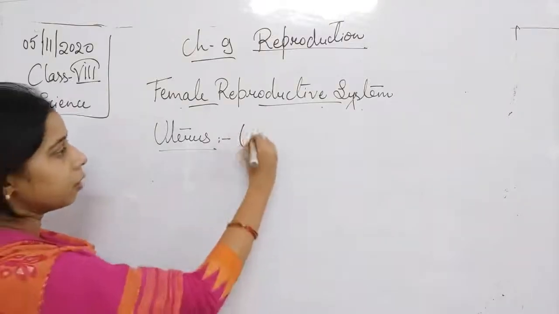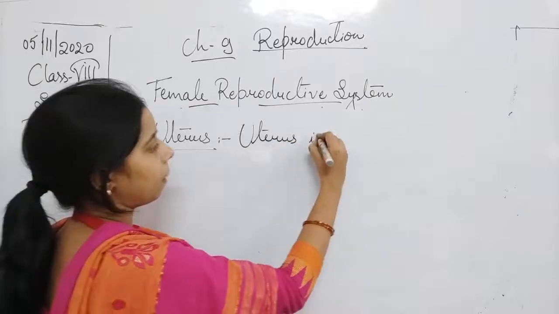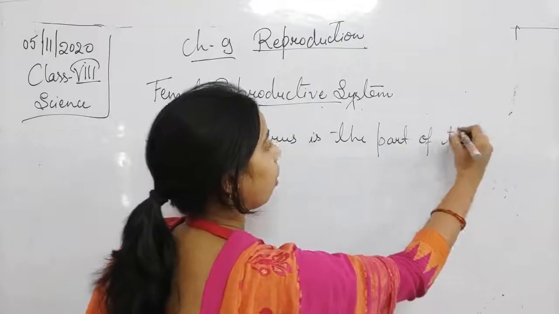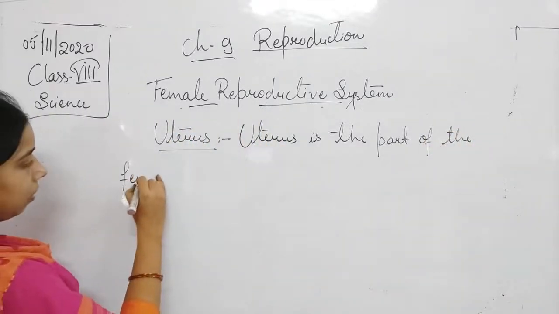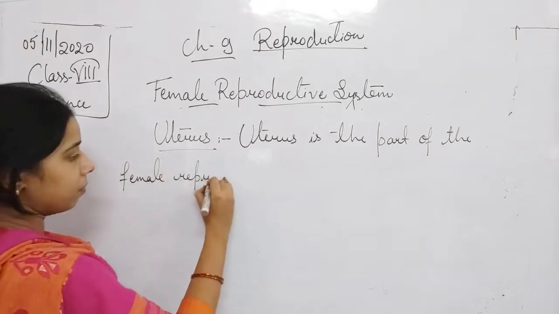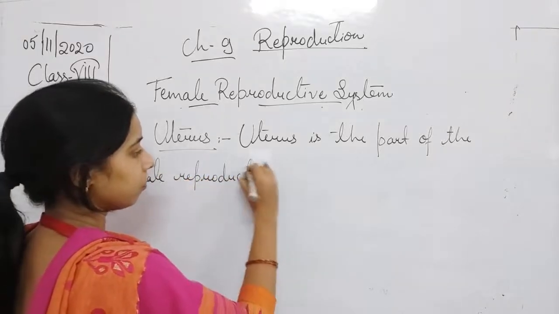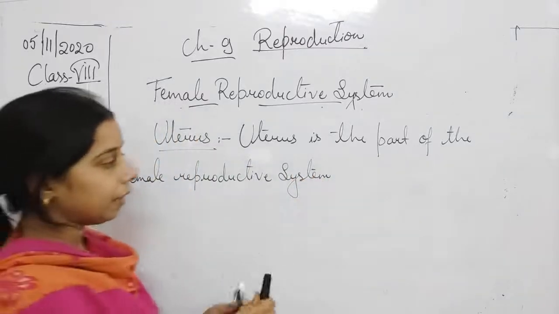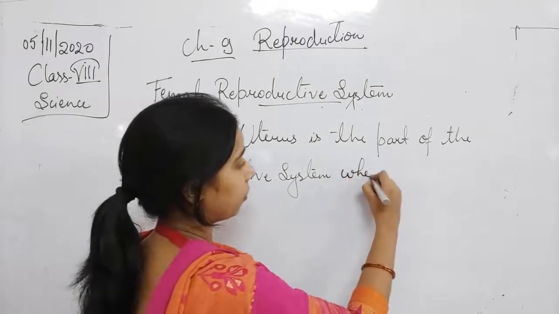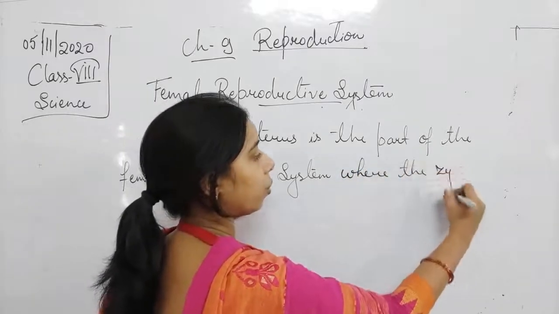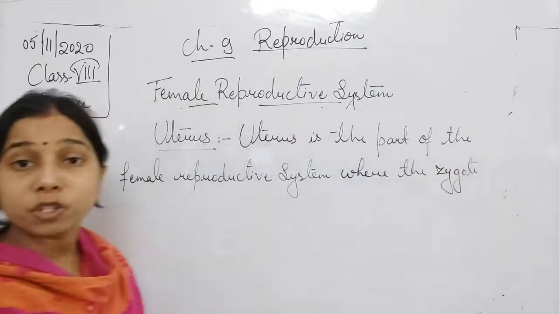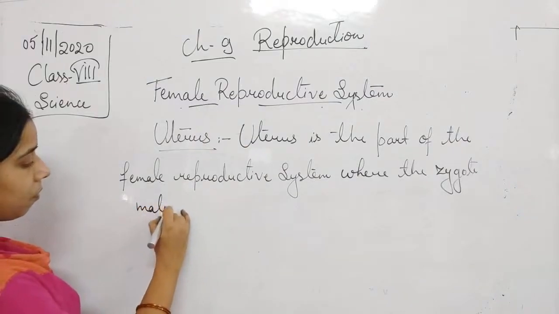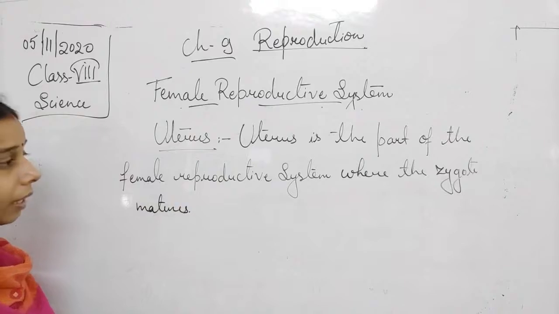So we can write: uterus is the part of the female reproductive system where the zygote matures.